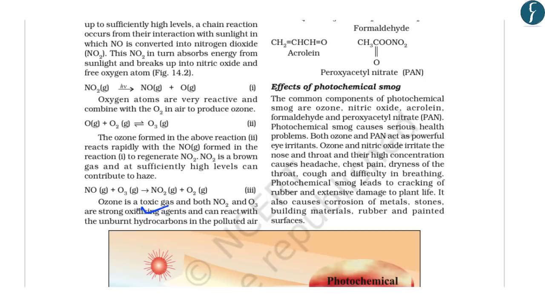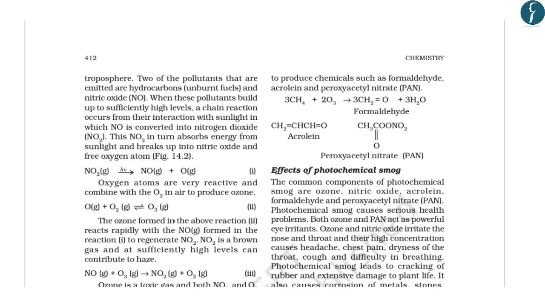Now, regarding the photochemical smog, this chapter says that nitrogen dioxide and ozone are strong oxidizing agents and can react with unburned hydrocarbons in the polluted air to form chemicals such as formaldehyde, acrolein, and peroxyacetyl nitrate or PAN. So, these were precisely the options that were given in the exam of 2013. So, you should go through this chapter of class 11th NCERT to understand the various kinds of environmental pollutions.